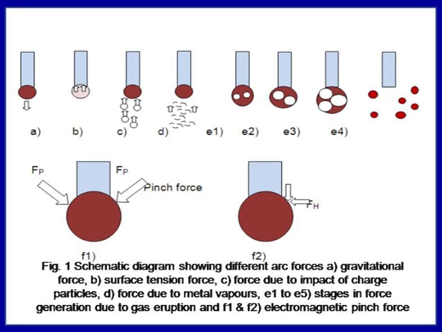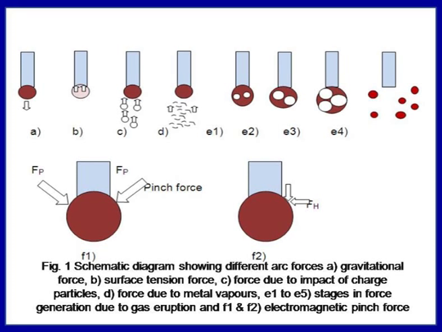Third are the molten metal vapors and the charged particles coming in the arc region. So, here if we see, there are various types of charged particles which are produced in the arc zone, and these charged particles, according to their charge, move either towards the electrode or towards the workpiece side. So, the electrons will be moving towards the anode, and the positively charged ions will be moving towards the cathode.